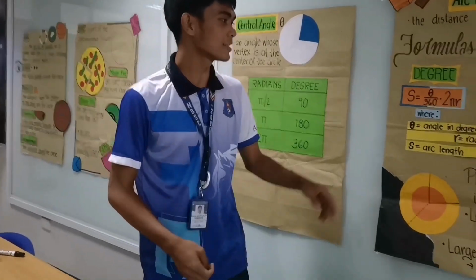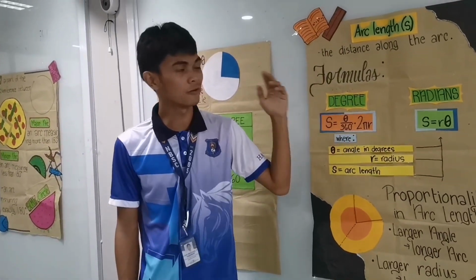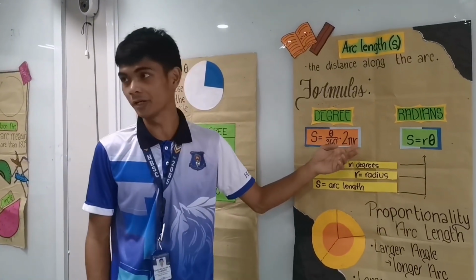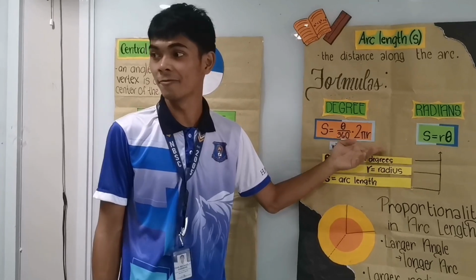Sir, I'm wondering, is that the formula of the circumference of a circle, the 2 pi r? Okay, that's a good question. Actually, 2 pi r is just equivalent to the circumference of a circle. So you can use this formula or you can calculate the circumference first before you input it in the formula.